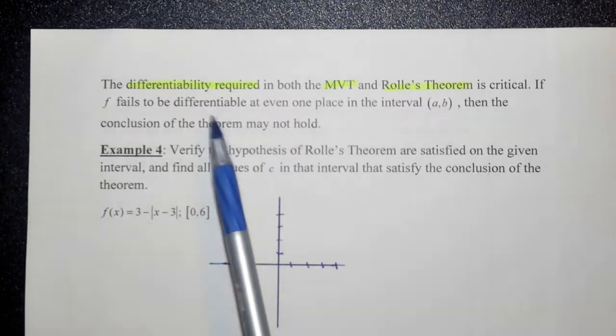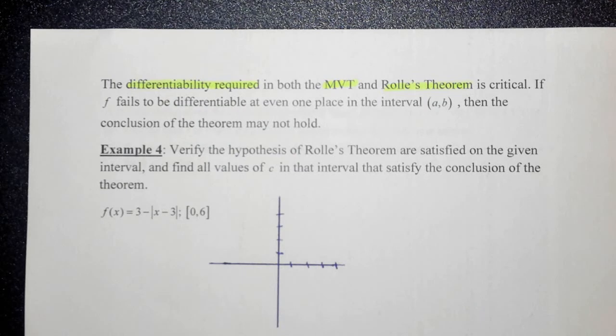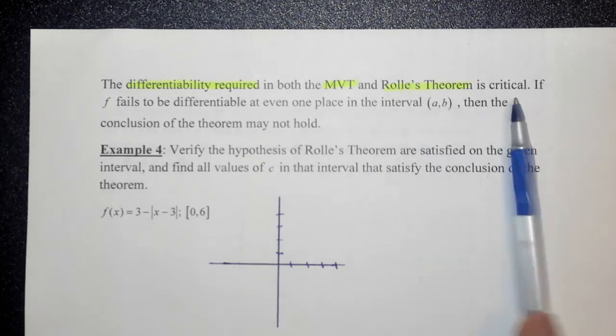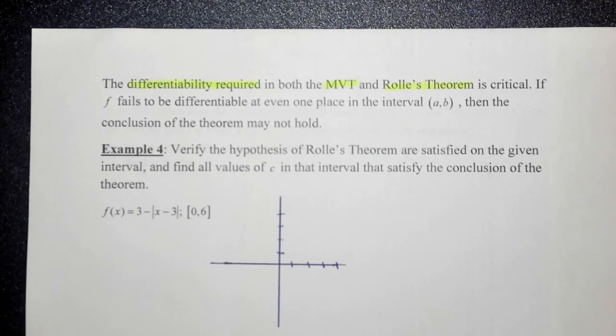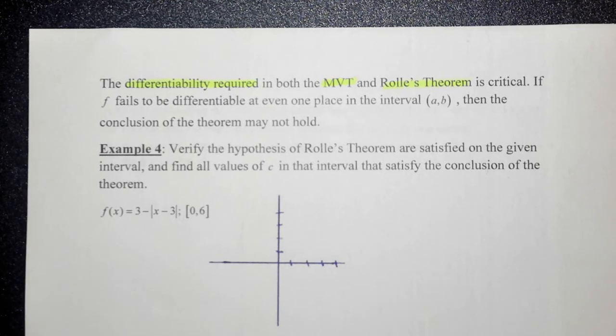So the biggest piece here, I guess both pieces, would be continuity. If you have a discontinuous function on the interval, which I talked to you about before where we had a vertical asymptote at x equals 0, but also differentiability. What if you cannot take a derivative of the function over the given interval? So differentiability is critical in these two pieces of the MVT. And if the function is not differentiable even in one place over that open interval, then the theorem won't hold and it just kind of falls apart from the very beginning, and you can't even prove anything. You can't even make a hypothesis statement.